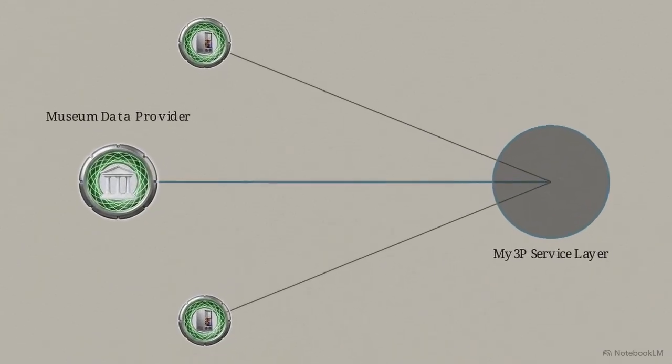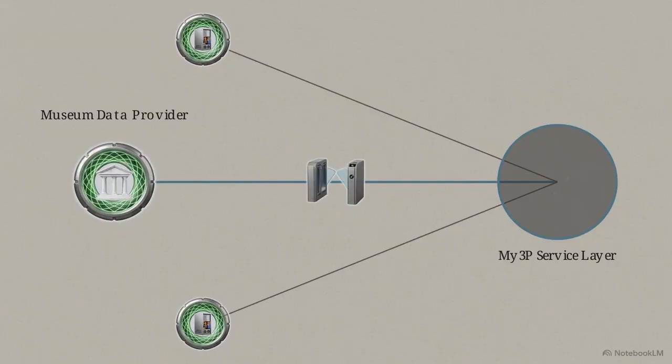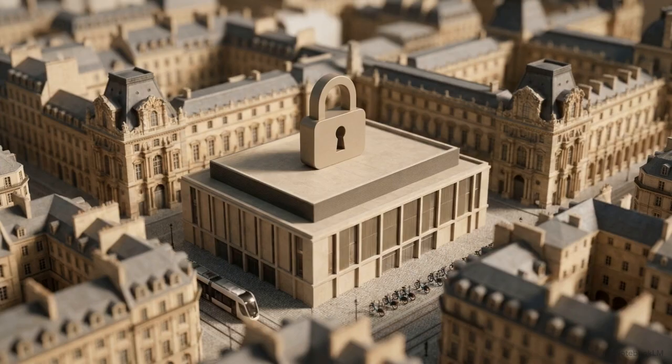To access museum capacity data, these connectors negotiate an automated contract before a single byte moves across the network. These computational contracts are enforced using the Open Digital Rights Language, or ODRL. The original data holder embeds specific ODRL policies directly into their feed, strictly dictating how, when, and by whom their information can be displayed. Certified connectors and ODRL syntax guarantee absolute digital sovereignty, ensuring the host community never loses control of its assets.